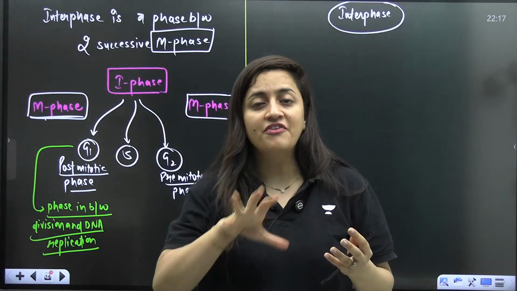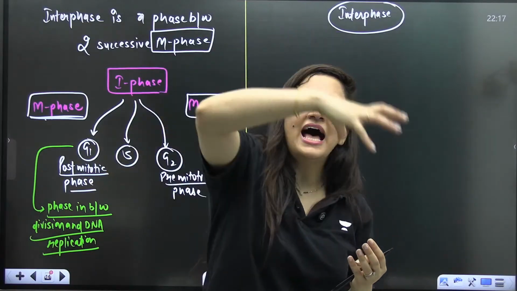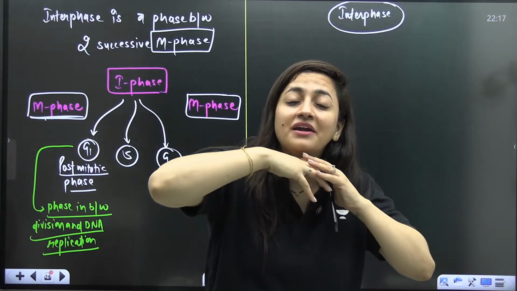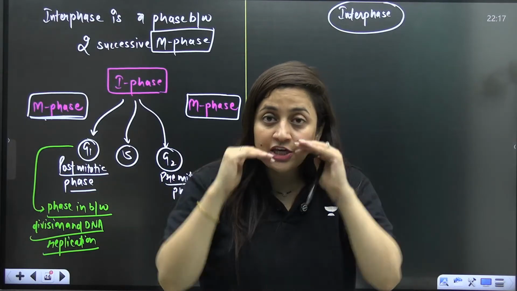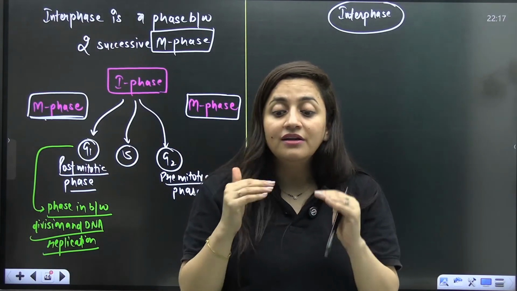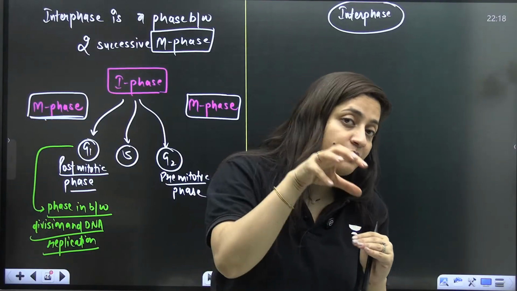So in the interphase, it is preparing itself for that particular M phase, which is demanding a lot of energy. The accuracy should be there, right? So interphase is the phase in which it is preparing.